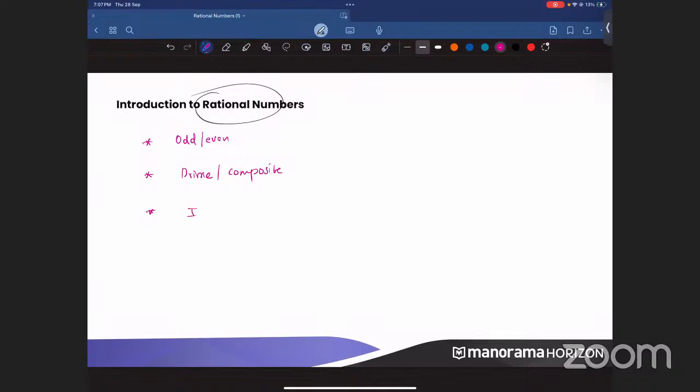Then in grade 7, you might have studied integers. Not only integers, you might have studied decimals and fractions also. These were the common things that you have studied till grade 7.